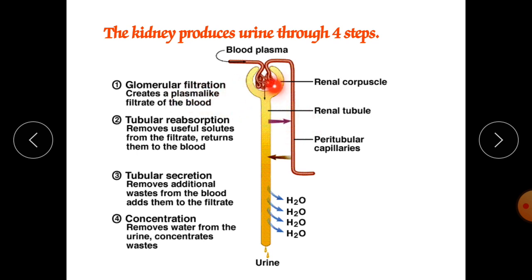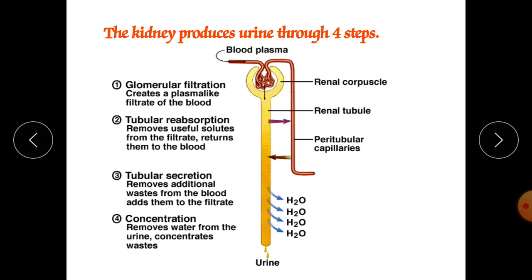In glomerular filtration, the blood which comes from the afferent arteriole enters the glomerulus, and almost 15 to 20% of the glomerulus content is filtered. The rest comes out through the efferent arteriole and connects through the peritubular arteries to the tubule, which is responsible for reabsorption.